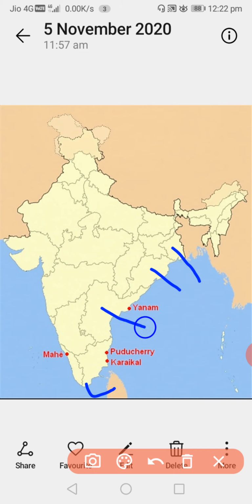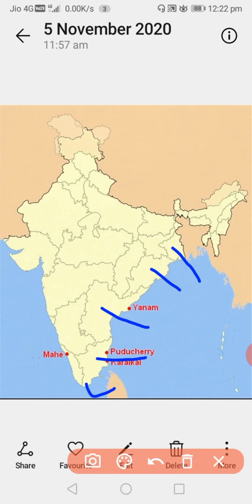This is Andhra Pradesh. This is Chennai. These are the states which are located in the eastern coastal region.